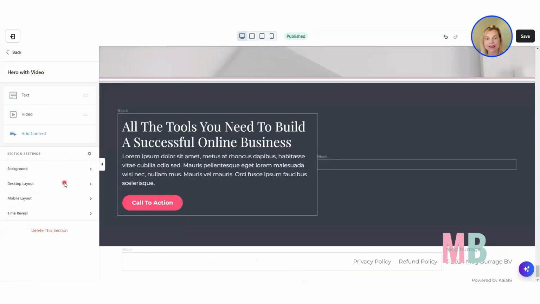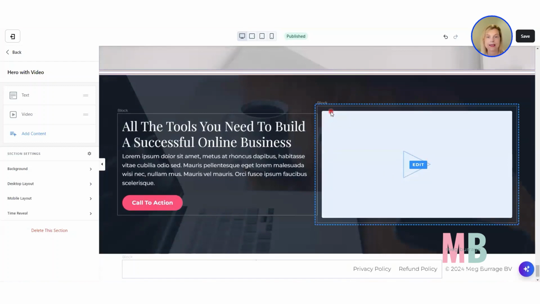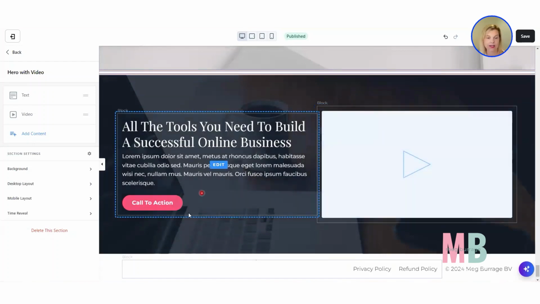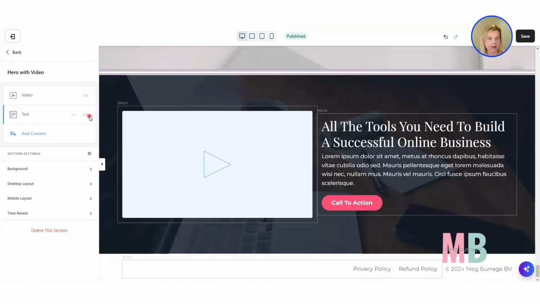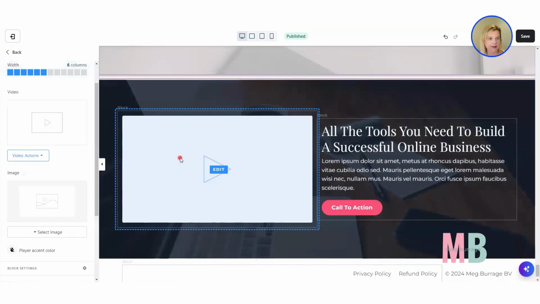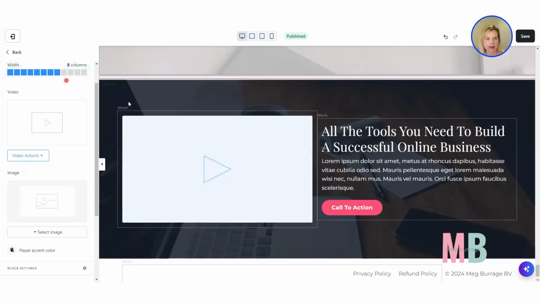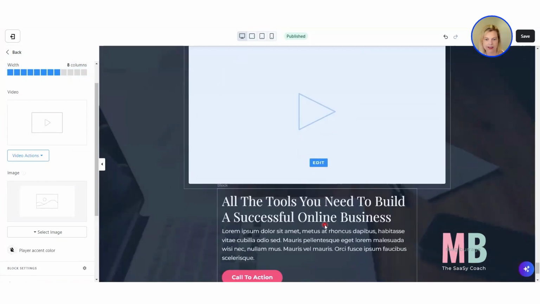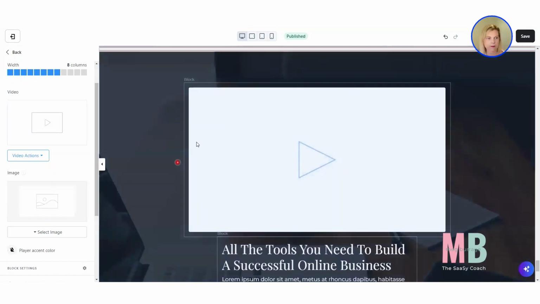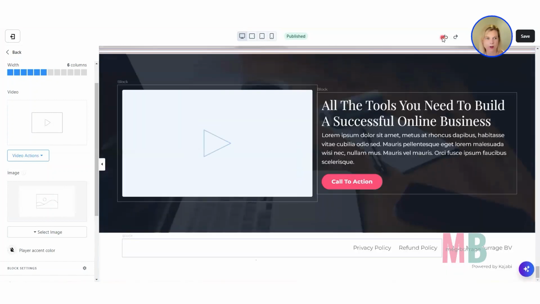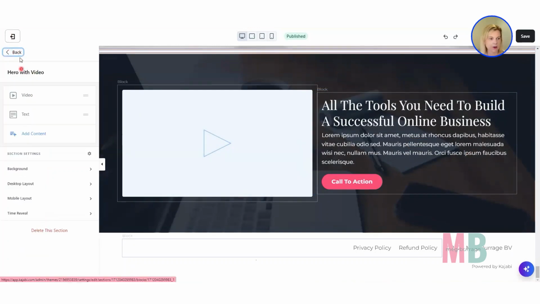Now, anytime you do add a section to a page like this, okay, it's going to add that section to the bottom. Now, you can reorder blocks inside of a section, again, with that little equal sign, just like this. You can also resize things. So right now this is 6 columns wide and this is 6 columns wide, and you can only fit 12 columns in a section. Okay, so if I make this 8 columns wide, the text is going to move down underneath. Right, so you can play around with the sizing of things. You can always undo things in the top right corner if you've changed your mind. But anytime you do add a new section, it is going to put it to the bottom.